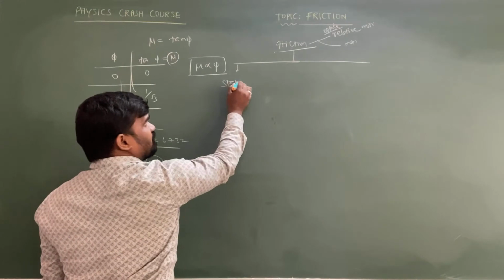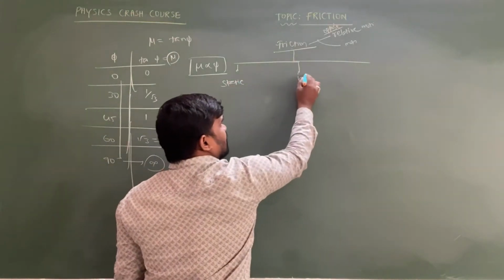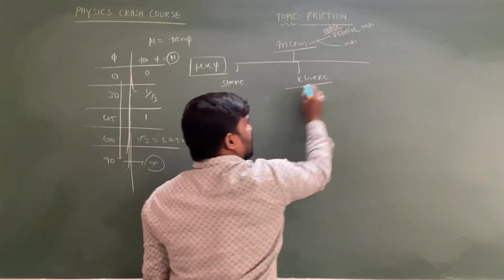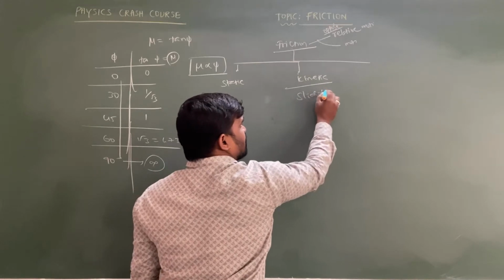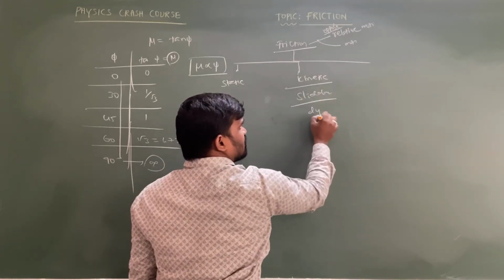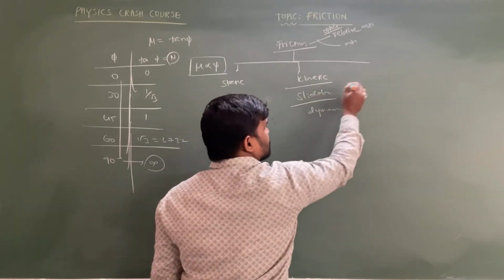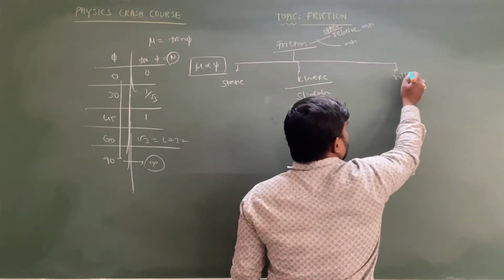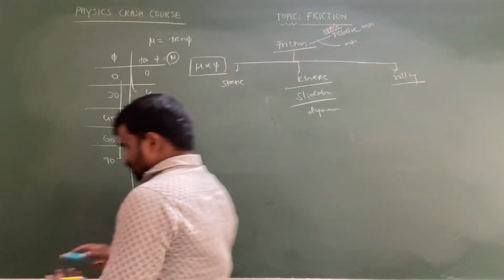One is static friction, and another one is kinetic friction. Kinetic friction is also known as sliding friction, and some people also call it dynamic friction. And the third one is rolling friction.